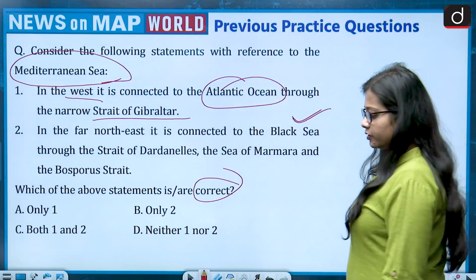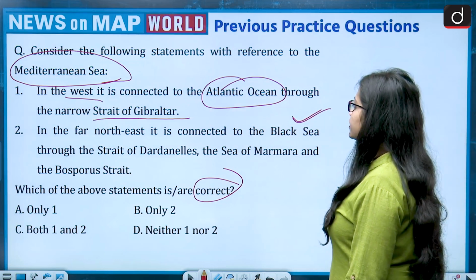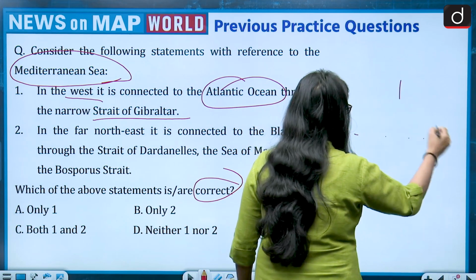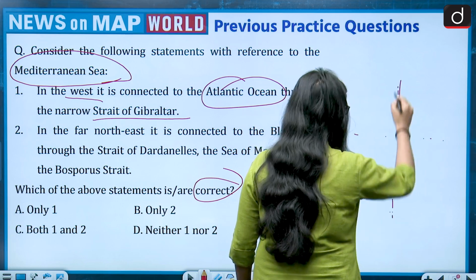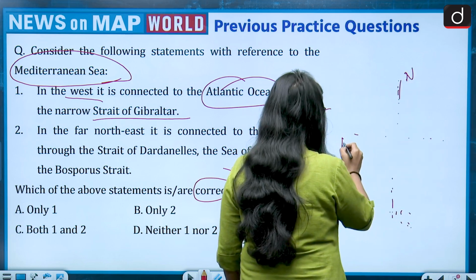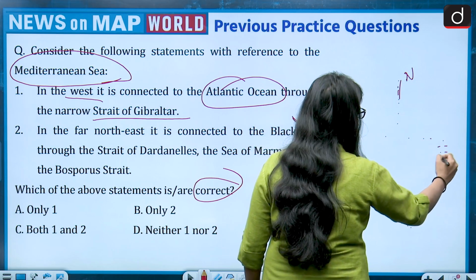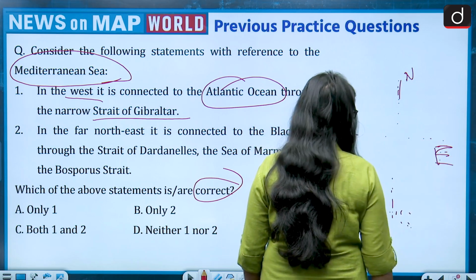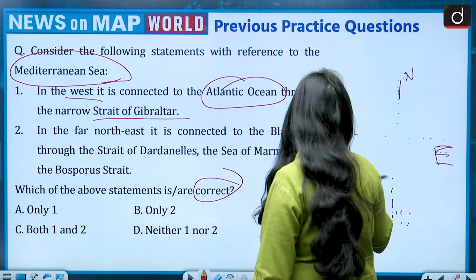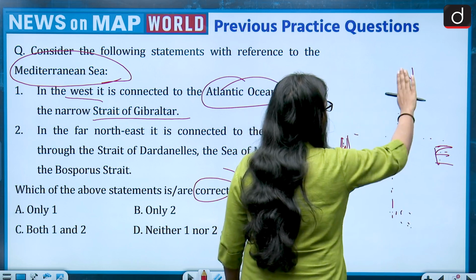Now let's look at the second statement. In the far northeast, so let us first look at the directions. This is north, this is south, this is west, and this is east. Okay, so it is saying in the far northeast. This is north and this is east.